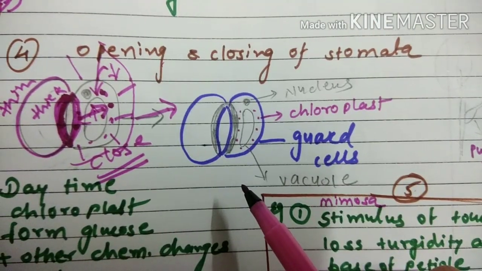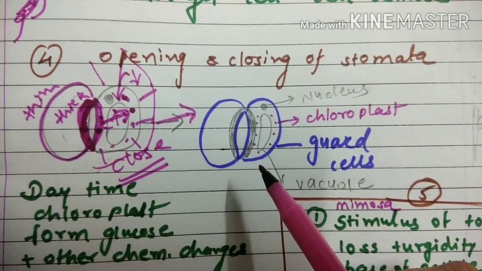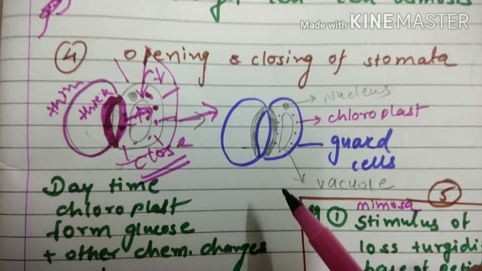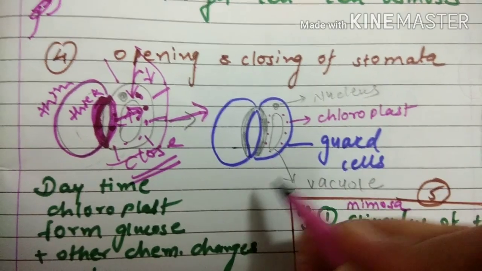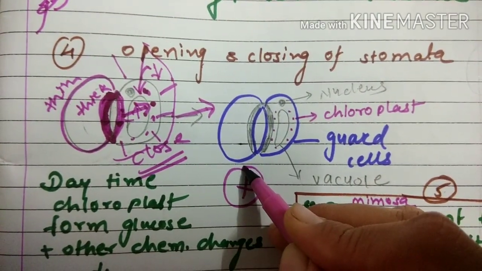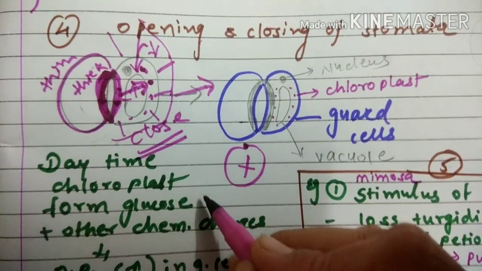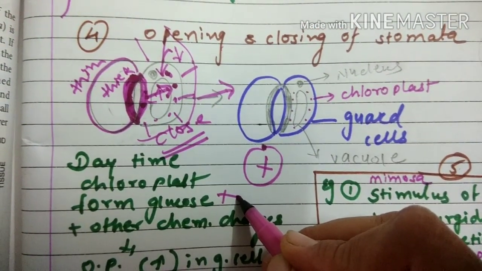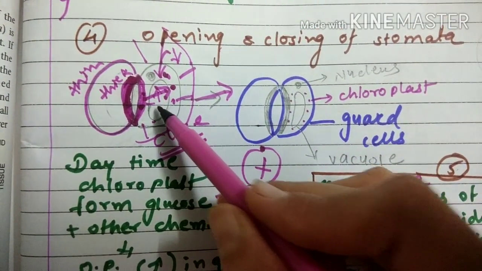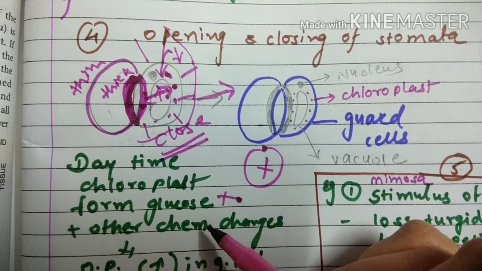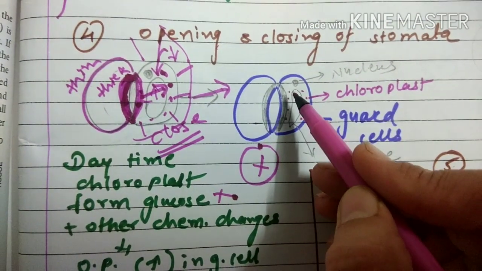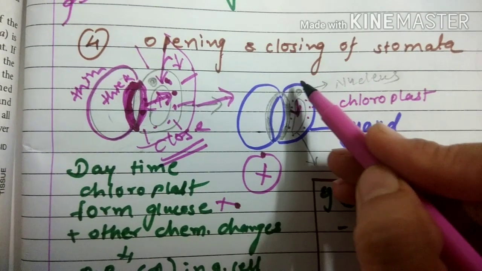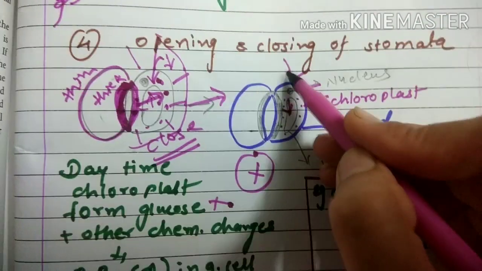Opposite to it, when it is night time, then there will be no photosynthesis. If no photosynthesis, then no glucose. If the cellular sap has a lesser concentration of glucose and other chemicals, then the lower osmotic pressure will be there, and the surrounding cells have higher osmotic pressure.